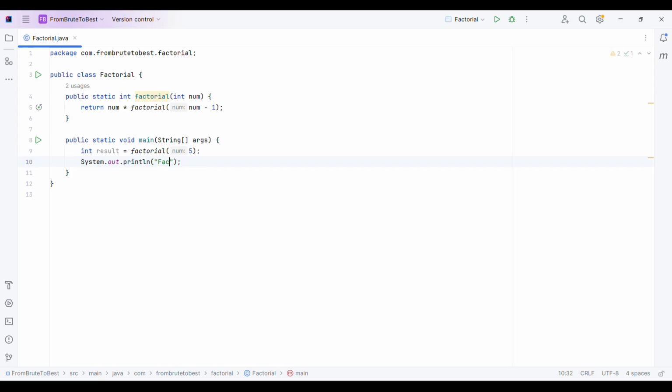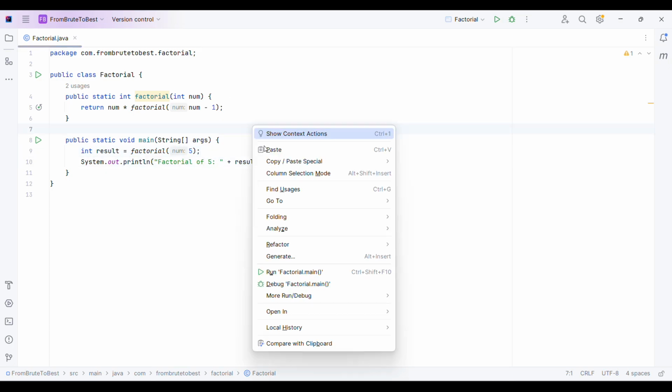Factorial, sorry for the typo, factorial of 5 is result. I could have used an integer variable, initialized it to 5 and then added it in the log itself, right? Because my target is not to make you understand the code. I just want to show the problem number 2, which is missing base case in recursion, right? So that's why I just hard coded the message here. So let me quickly run this function.